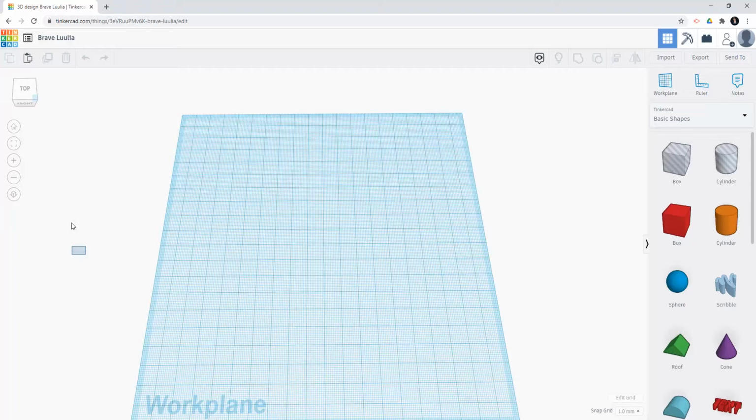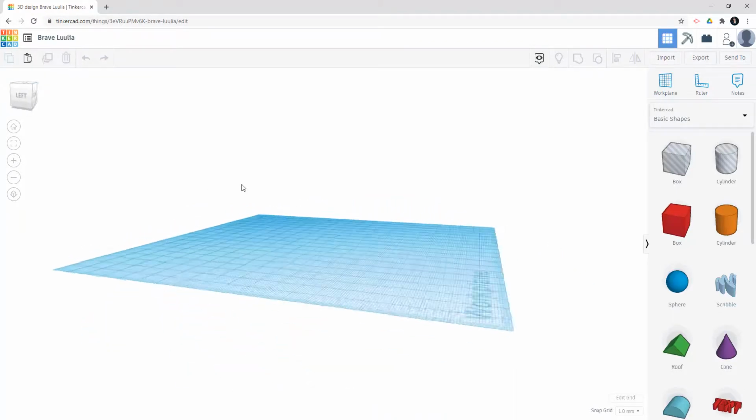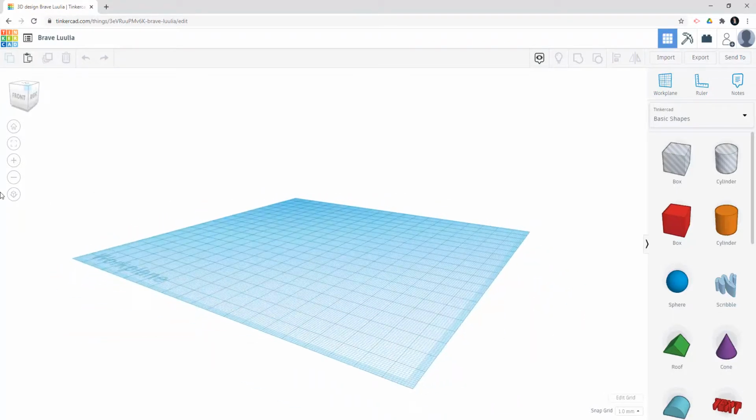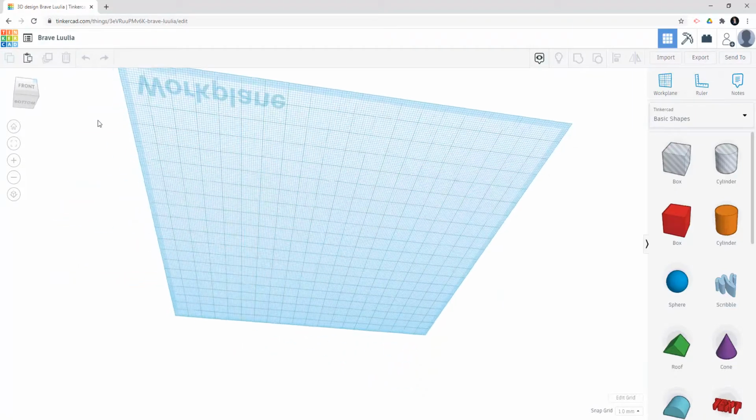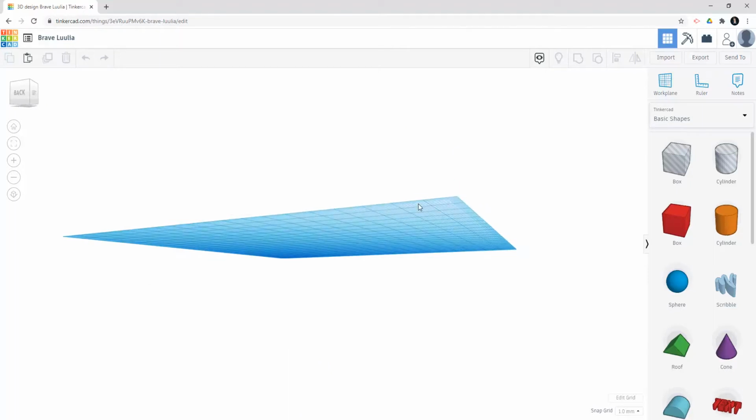In this case, we have 6 different faces of the cube, so we can separate our viewpoints into 6 different sides. Now we are looking from the top. From the front, left, right, bottom, and at the back. So when you create different 3D objects, always remember to check different points of view.